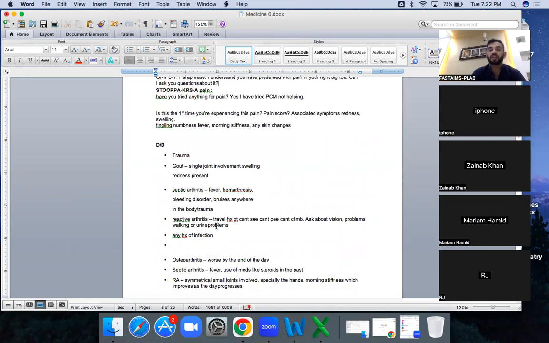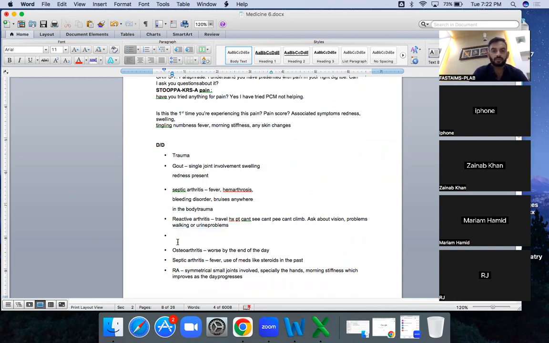You'll be asking about reactive arthritis. You know what is reactive arthritis? Patient can't see, can't pee. So you can ask a question about his urination problem, okay? So reactive arthritis can present in a similar way. Any history of infection, you can ask, although there's actually no need because it has already been asked in the septic arthritis. Yeah, you're right. In reactive arthritis, any history of infection can cause reactive arthritis.